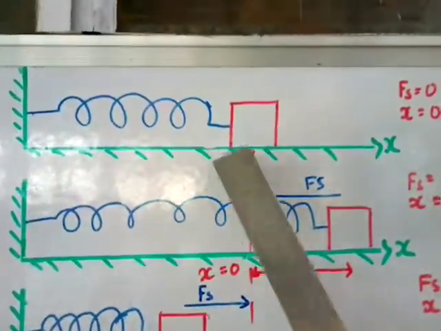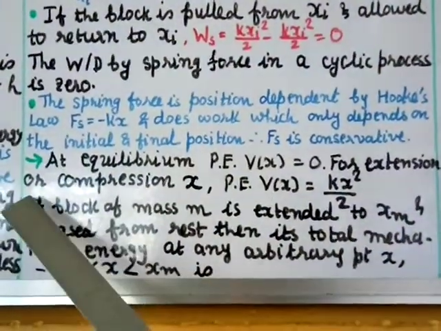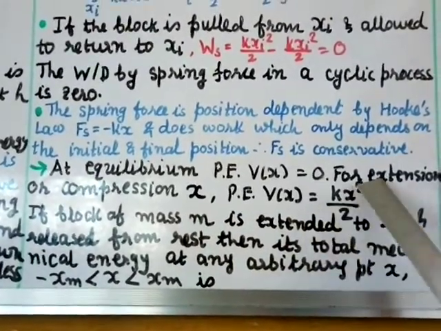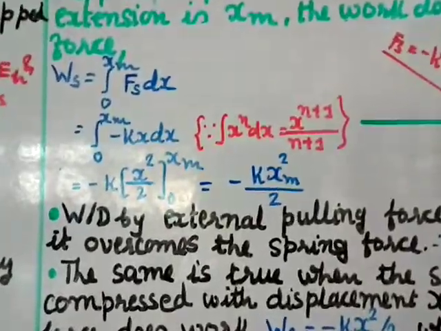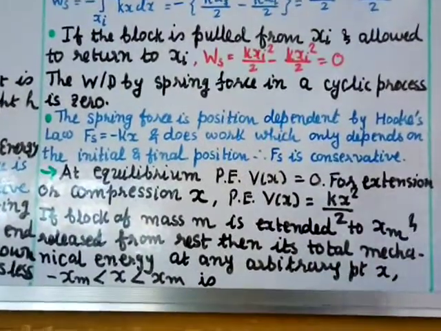So at equilibrium, the potential energy is 0. That's why I have written here potential energy V(x) equal to 0. For extension or compression x, the potential energy V(x) is equal to kx square by 2. You can see from here it is kx square by 2, right? So the potential energy will be kx square by 2.